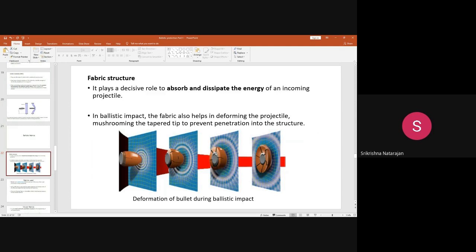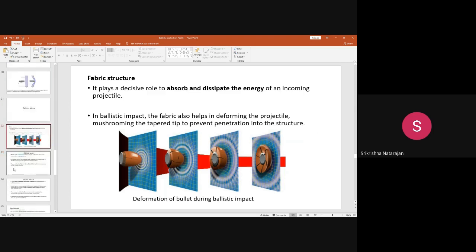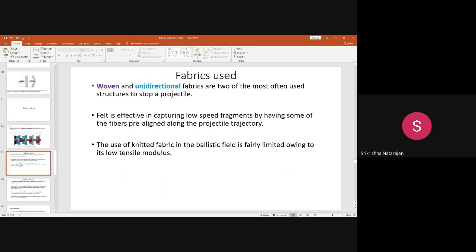Okay, how it helps, we are going to see, along with what types of fabrics are used for ballistic protection. The two important fabrics in ballistic protection are the woven fabric and the unidirectional fabric. These are the two most important fabrics used to stop the projectile.